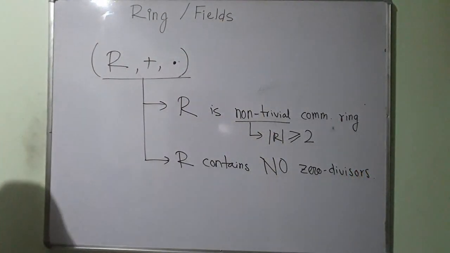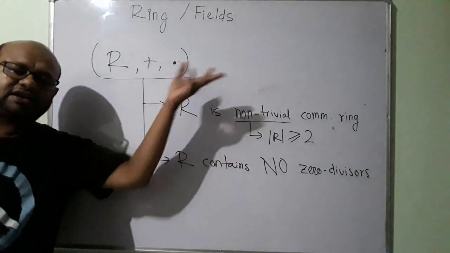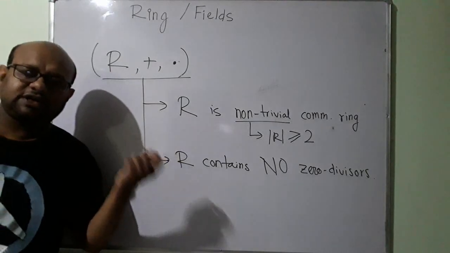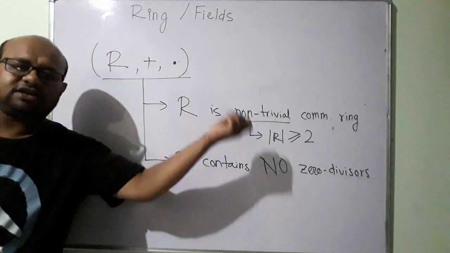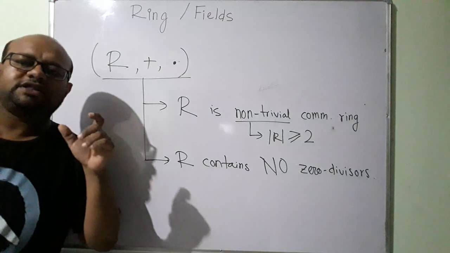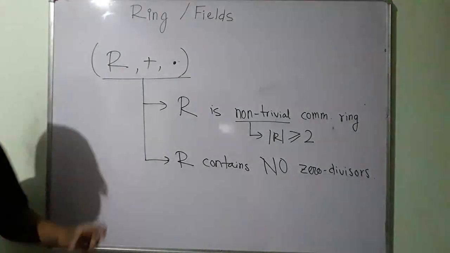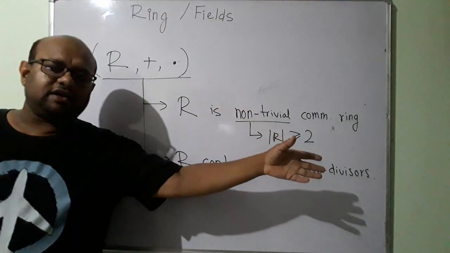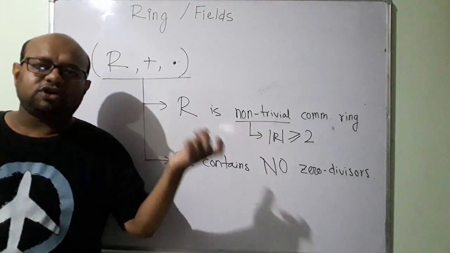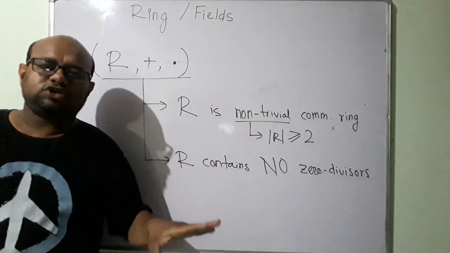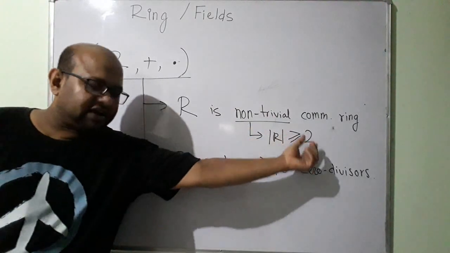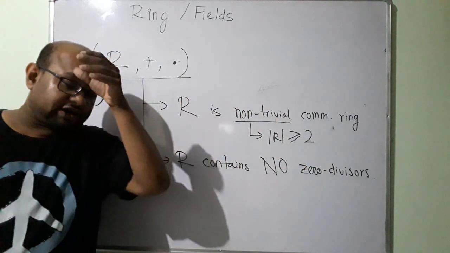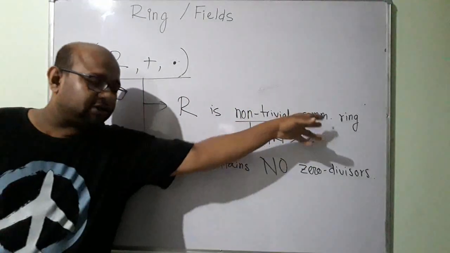In the last example, the set of integers modulo 6 under addition and multiplication, we saw there were 3 zero divisors, right? So that was also a non-trivial commutative ring. Non-trivial because the cardinality, which was equal to 6, is greater than or equal to 2, and it is a commutative ring.